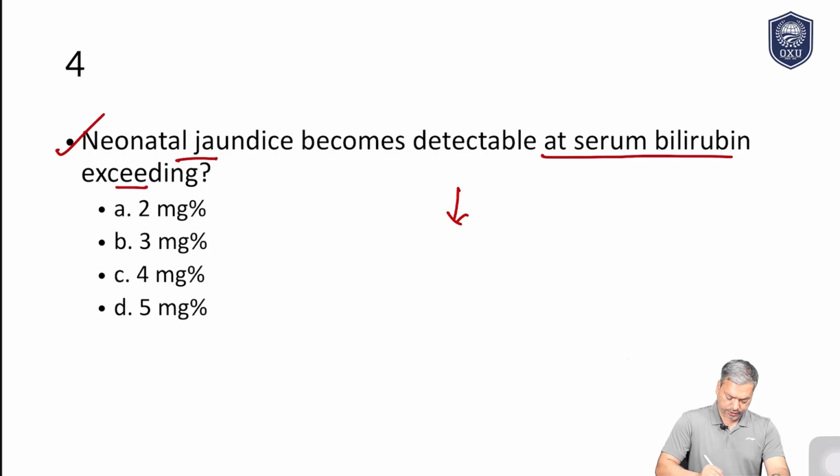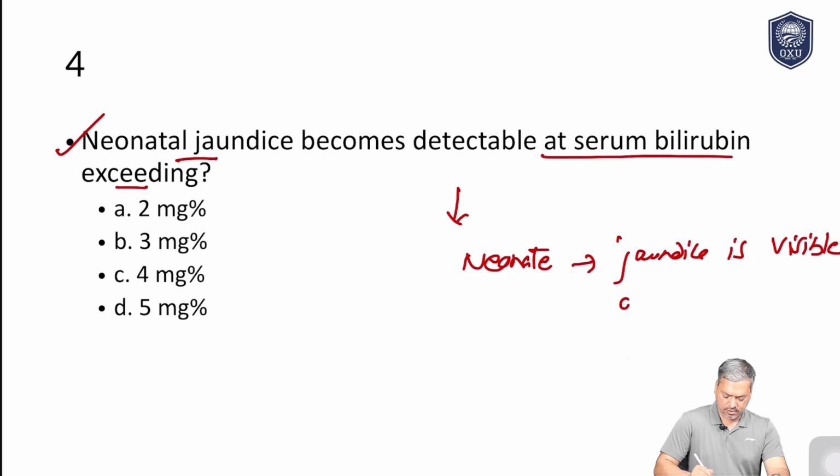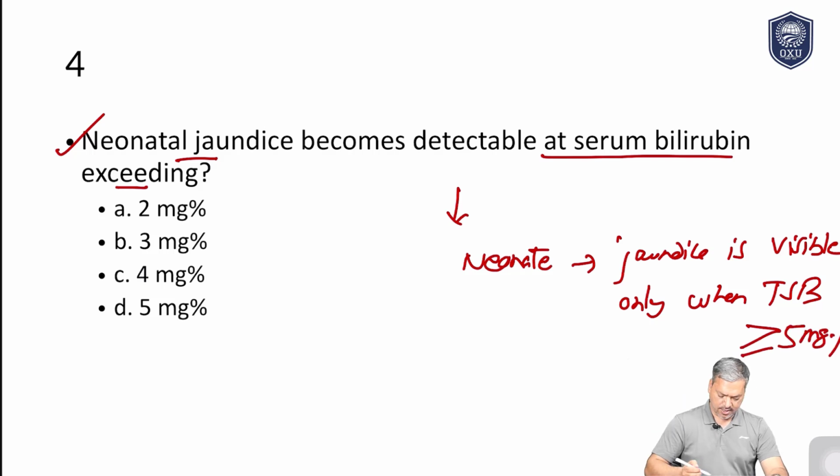In the neonate, jaundice is visible only when TSB is more than or equal to 5 milligram percent. So where is this 5 milligram percent? Is it D? So D is the correct answer here.